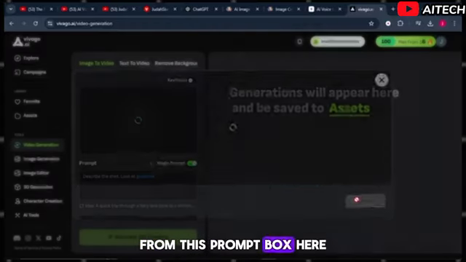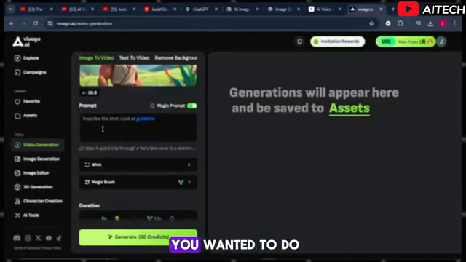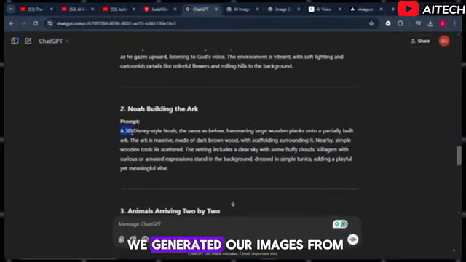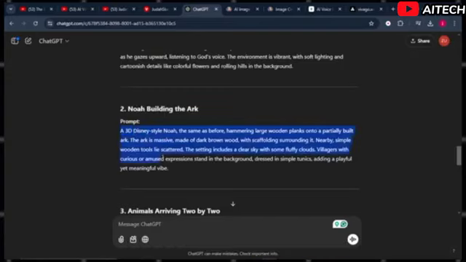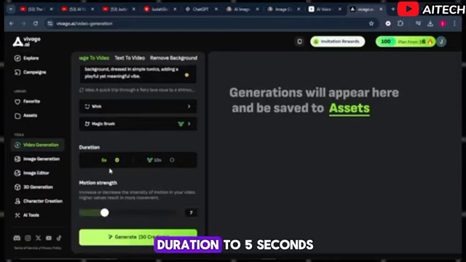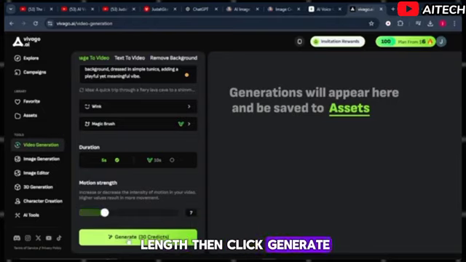From this prompt box here, you can describe what you want it to do with the image you uploaded. I will go back to ChatGPT and copy the first prompt because this is where we generated our images from. And I will paste the prompt here and then adjust the duration to 5 seconds. I will leave the motion strength at 7, which is the natural length. Then click Generate. It will only cost me 30 free credits.